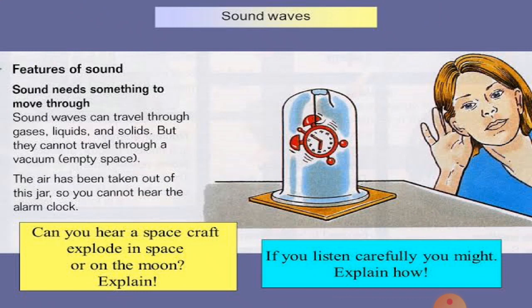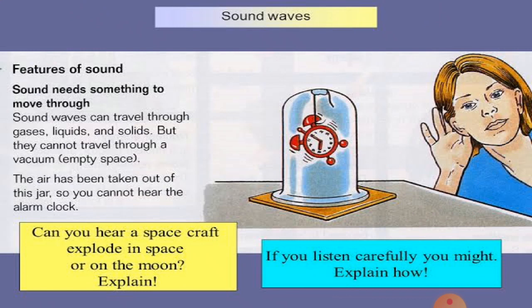Now the glass jar containing the ringing bell is placed over the plate of a vacuum pump, and the air is gradually removed from the glass jar by switching on the vacuum pump. As more and more air is removed, the sound of the ringing bell becomes fainter and fainter. And when all air is removed from the glass jar, no sound can be heard at all, though we can still see the clapper striking the bell.